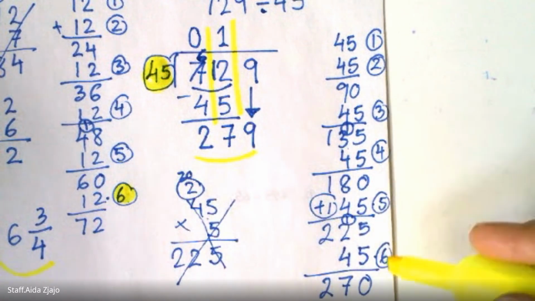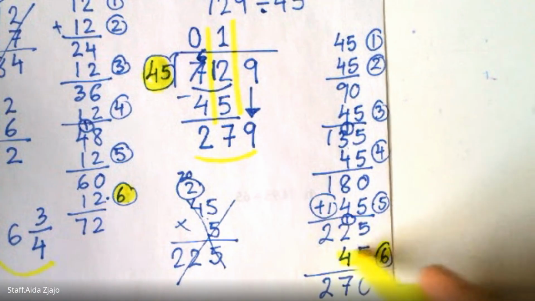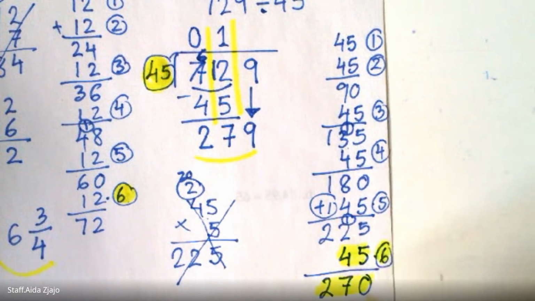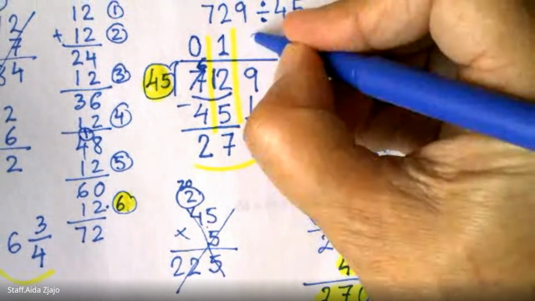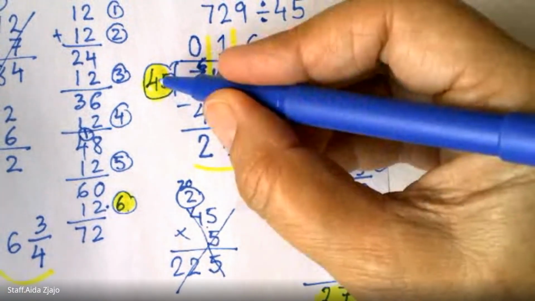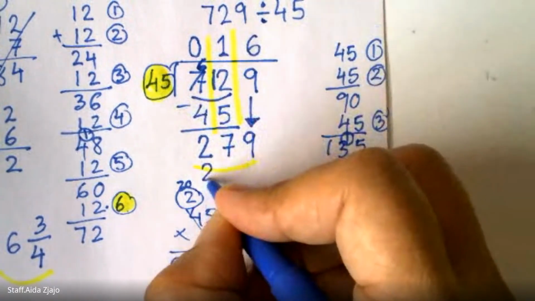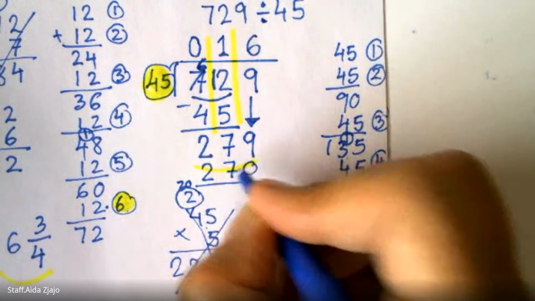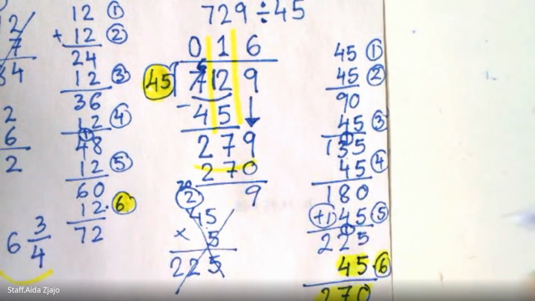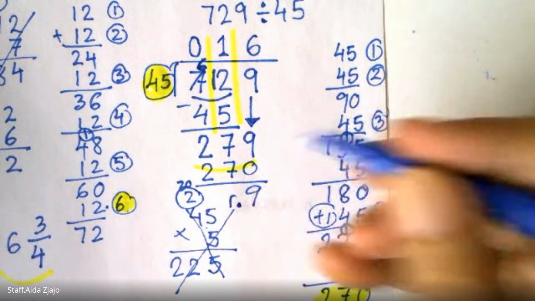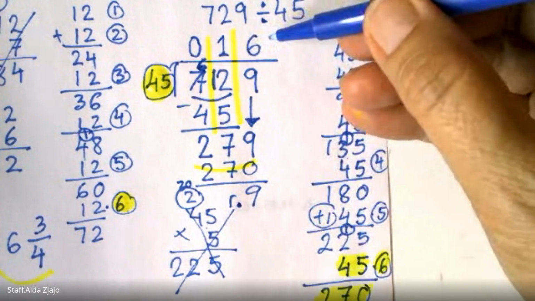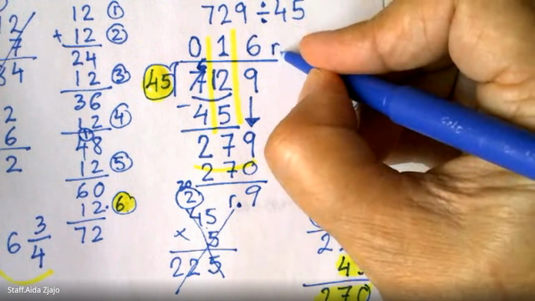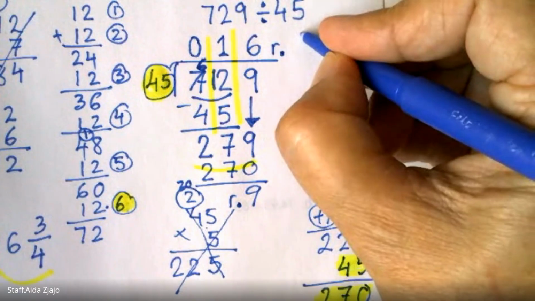So 6 groups of 45 are in 270. 6 times 45 is 270. And then you have a remainder of 9. So remainder of 9 is left. 16 and remainder of 9.